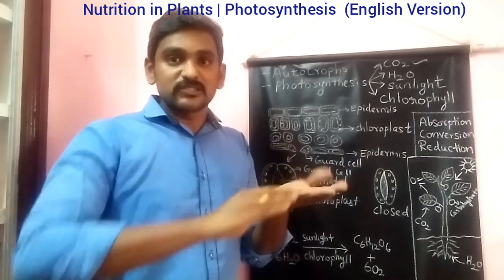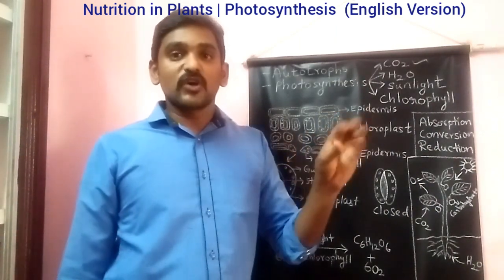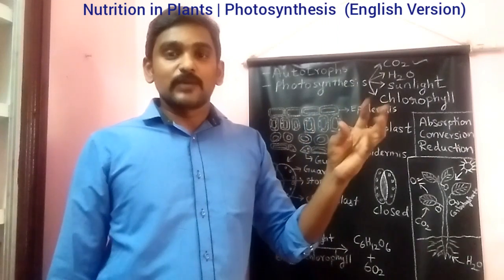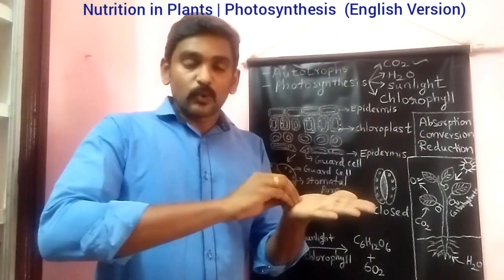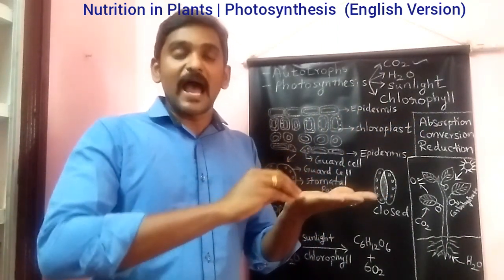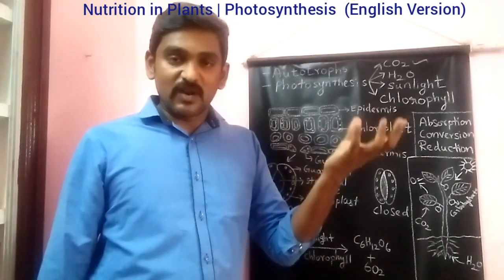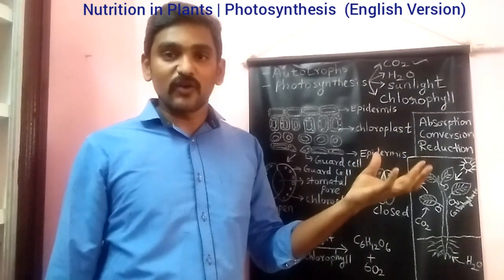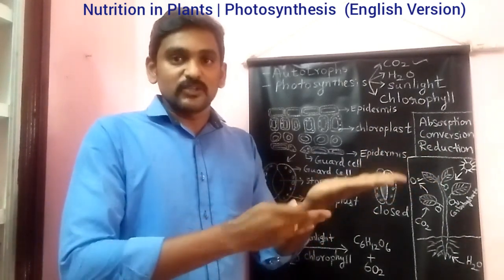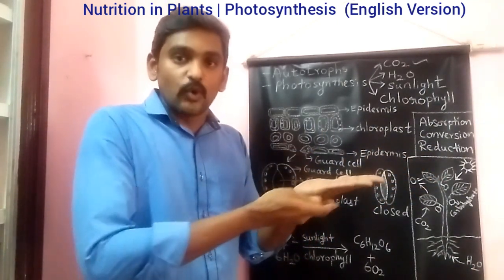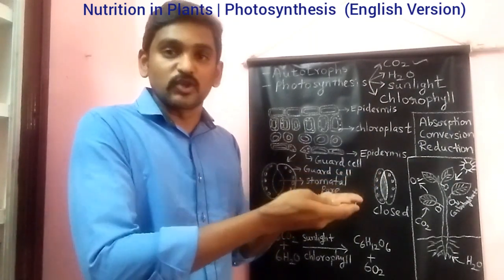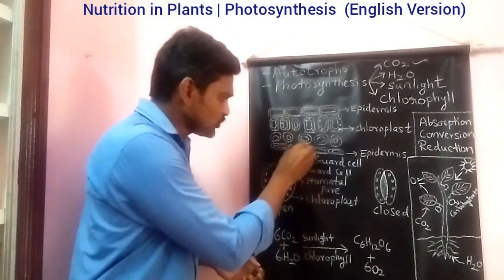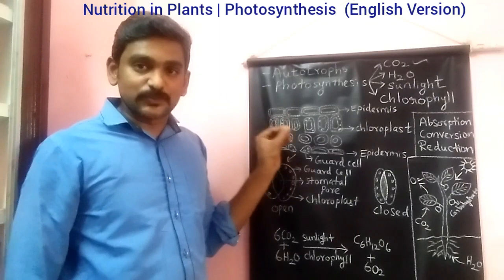This is to reduce the amount of transpiration during daytime, during summer. If the stomatal pores were more in number on the upper surface, what would happen? More transpiration would occur, so the plant would lose water, and it would lead to the drying of the plant. For that purpose, more stomatal pores are on the lower surface only. So the stomatal pore is responsible.